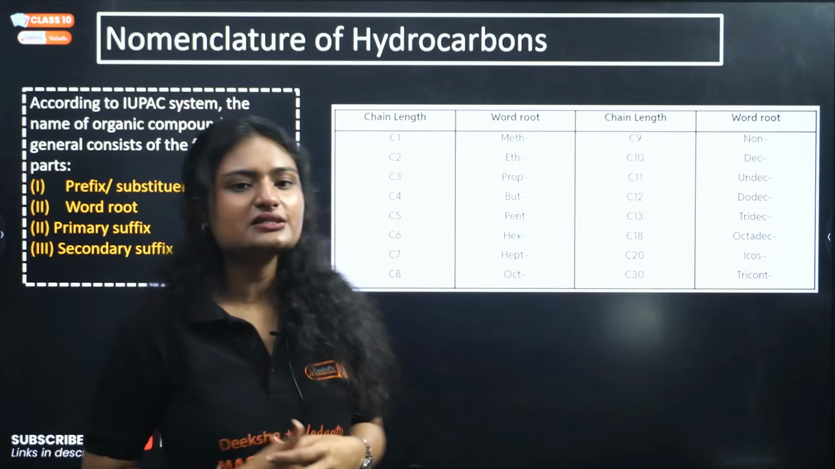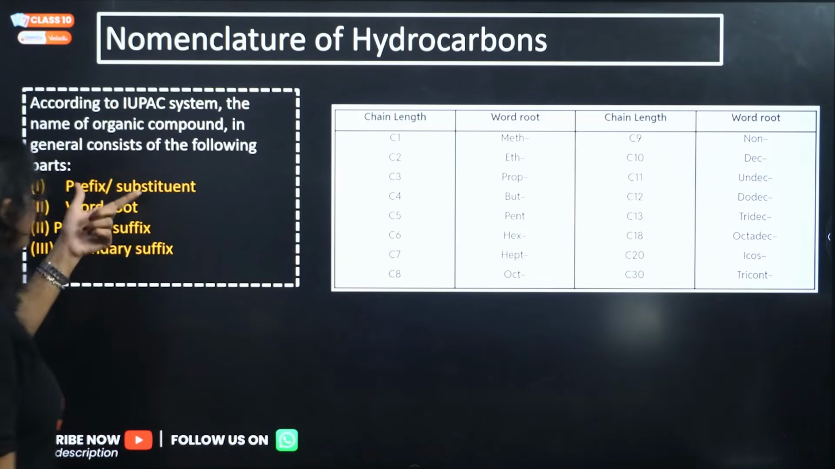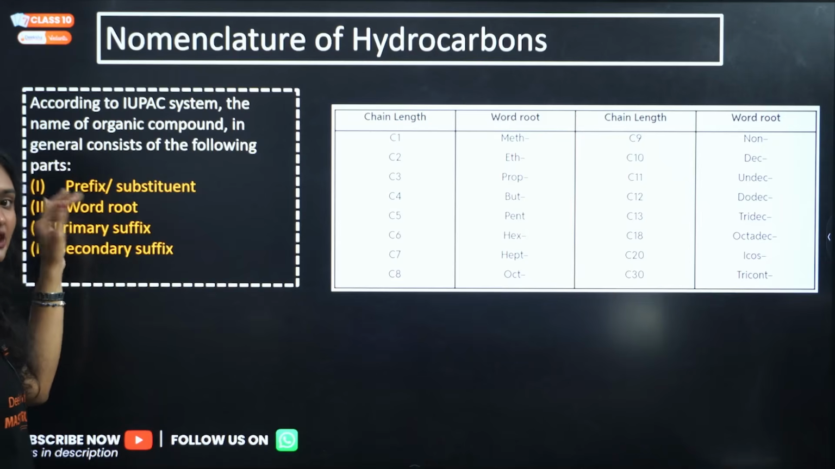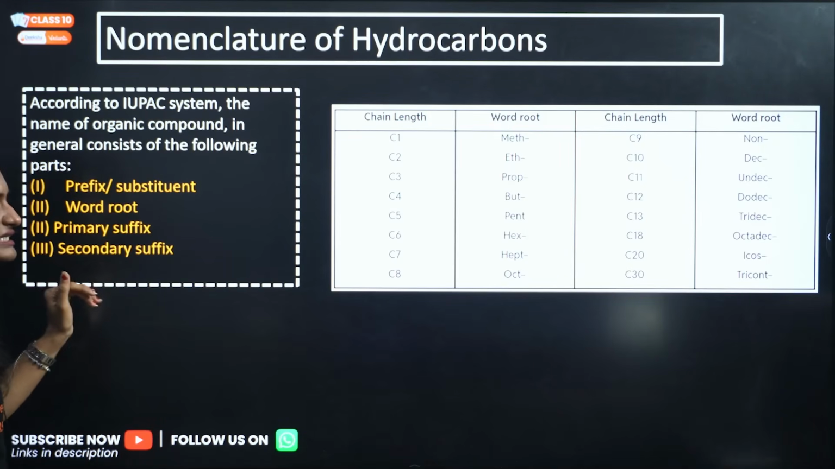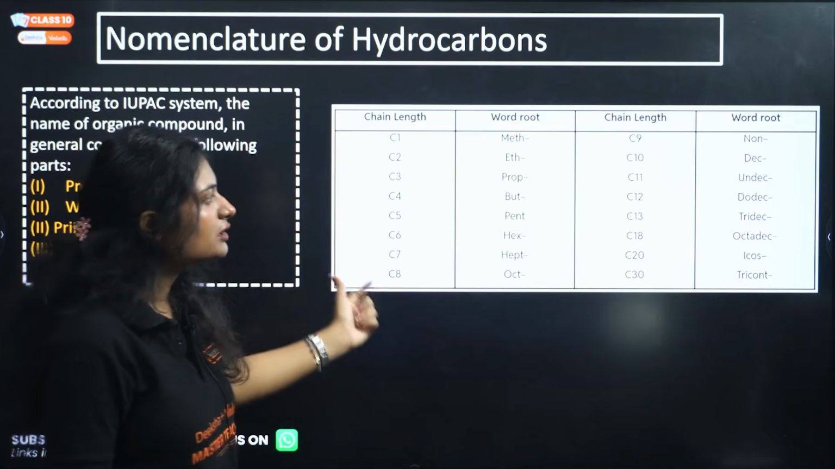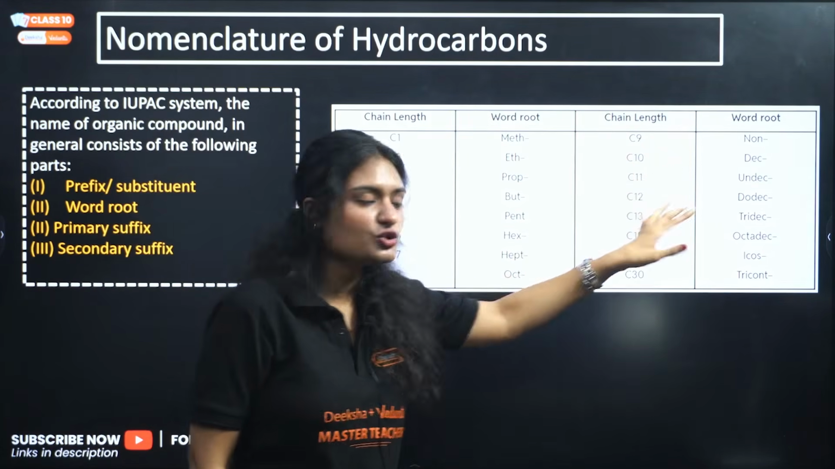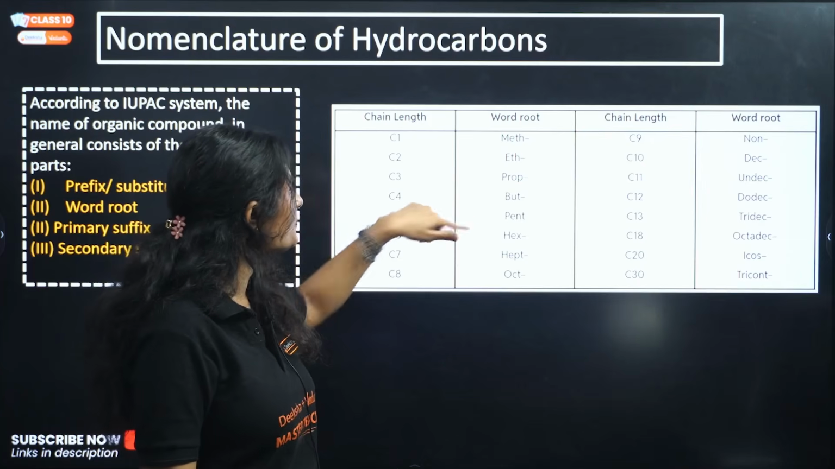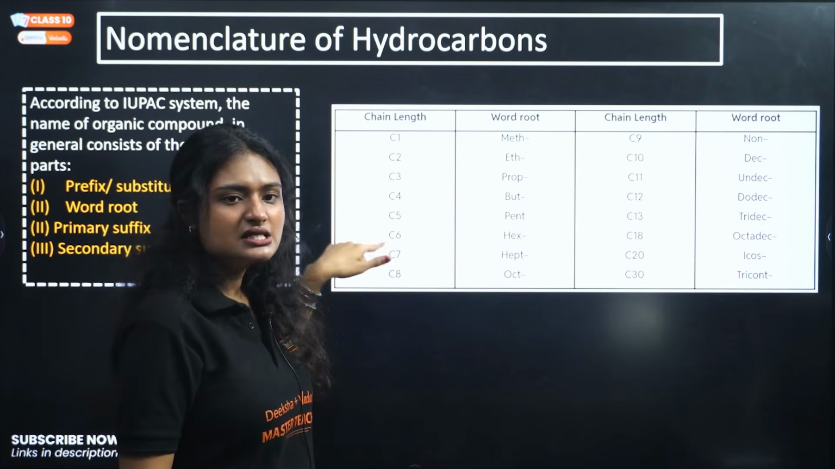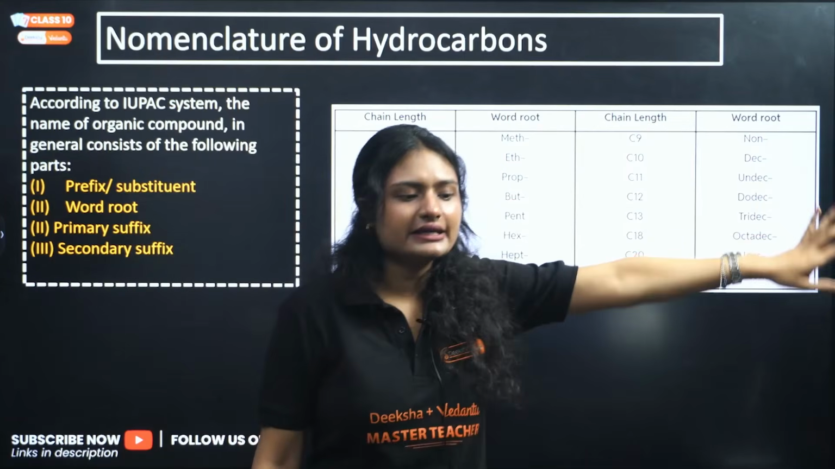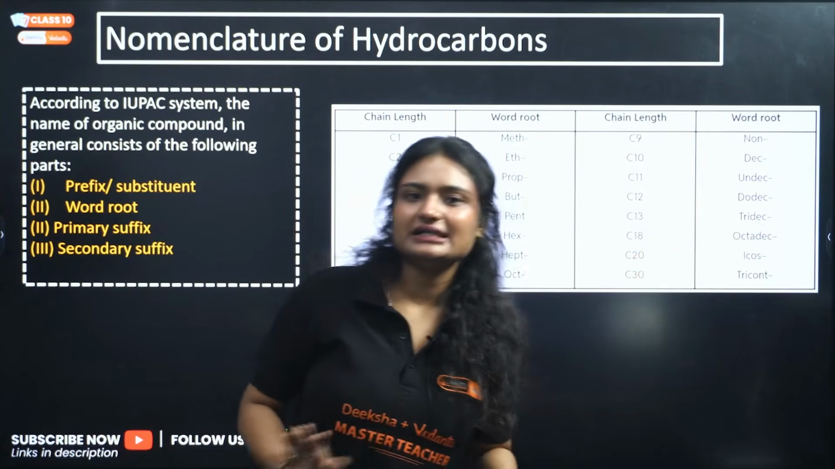When you are writing the name, you need to know a few things. Firstly, you write the prefix, then the word root, then the primary suffix, and then the secondary suffix. These are the word roots depending on the chain length. You need to remember only till 9. That is more than enough. So 1 carbon meth, 2 eth, 3 prop, 4 but, 5 pent, 6 hex, 7 hept, 8 oct, 9 non, and 10 dec. No one will be asking you more than 10, right?